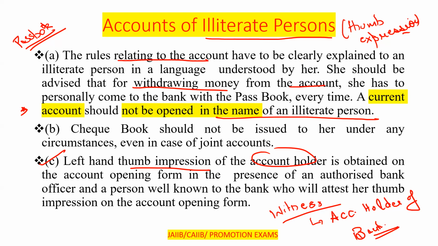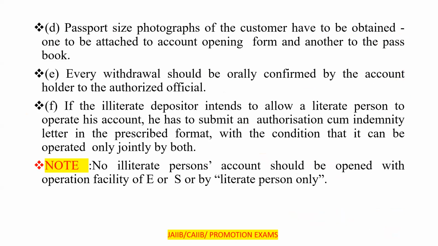Next one, very, very important. Fourth one, passport size photographs of the customer have to be obtained. One is to be attached to the account opening form and another to the passbook. Clear? Very, very important. One we have to attach to the account opening form and another we have to attach to the passbook.